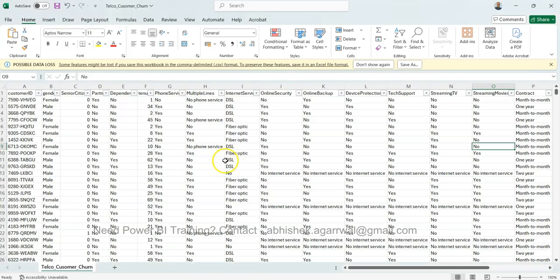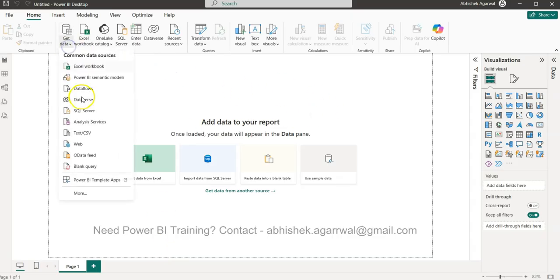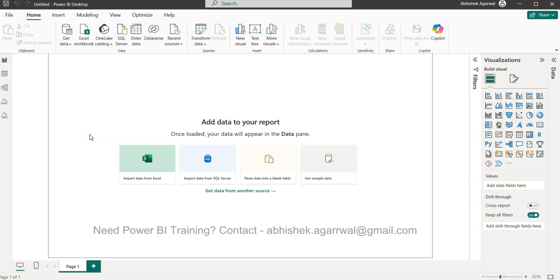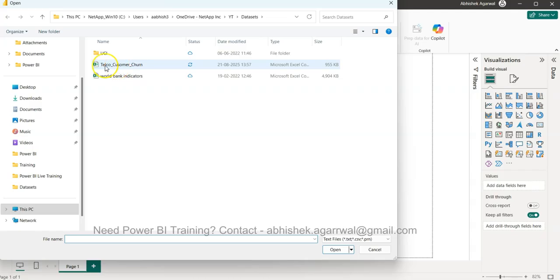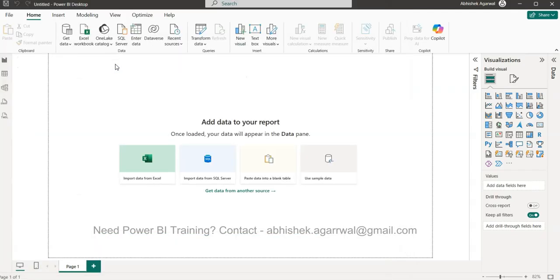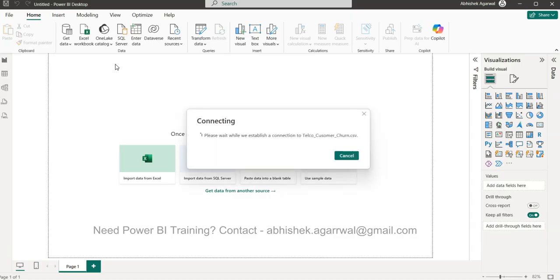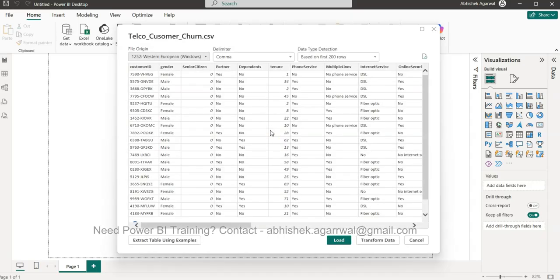Okay, coming back to this, what we will do is we will come over here. We have this blank workbook, and in this we will click on get data, and this is a CSV file. So I'll click on the text CSV, and it should be in my dataset folder. Yes, and I can click on telco customer churn. As soon as I click it, Power BI will start analyzing and connecting the data, and then it will show me the screen where I can either load or transform the data. So let's give it a minute, and we can then quickly check the data.